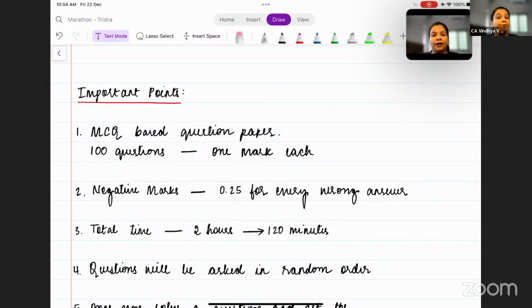You have to be prepared for it, because you cannot go with the mindset that the first 40 questions are maths, then logical reasoning, and then statistics. That is not how it is going to be in the exam. So you need to be prepared for it.